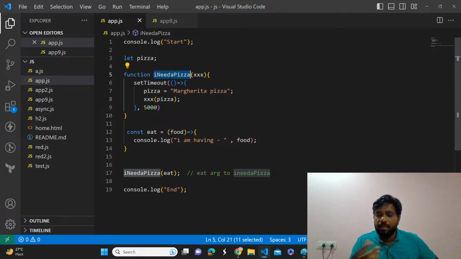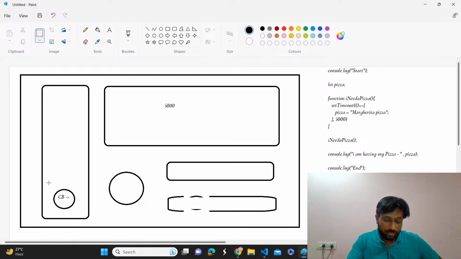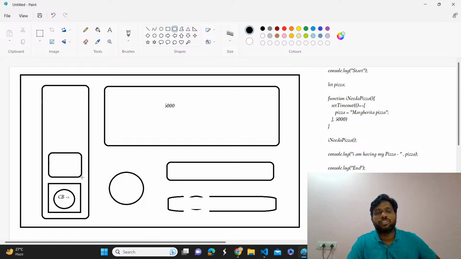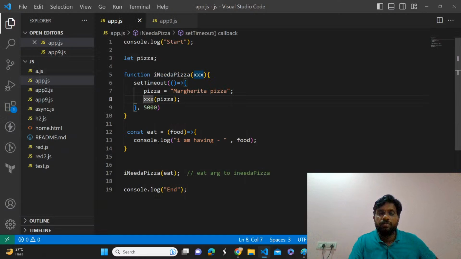Here, the pizza function is triple A, and triple X is the triple B. We are invoking triple B from triple A, so it will create another execution context. This callback is still there inside the call stack, and we are invoking another callback function, so it will create another execution context. Now the focus is on the execution context of triple X.